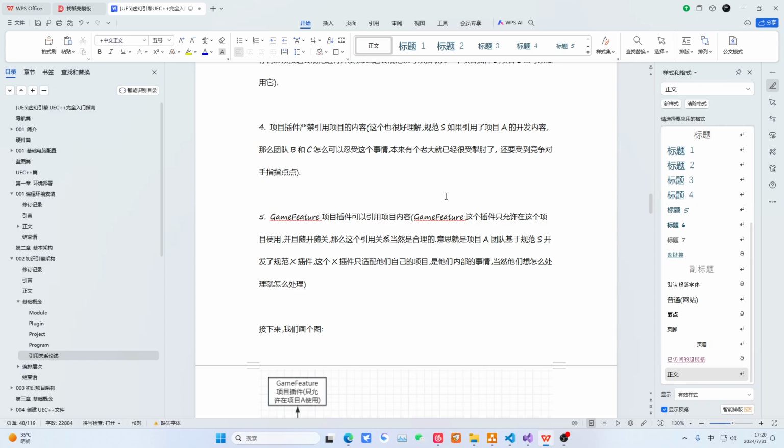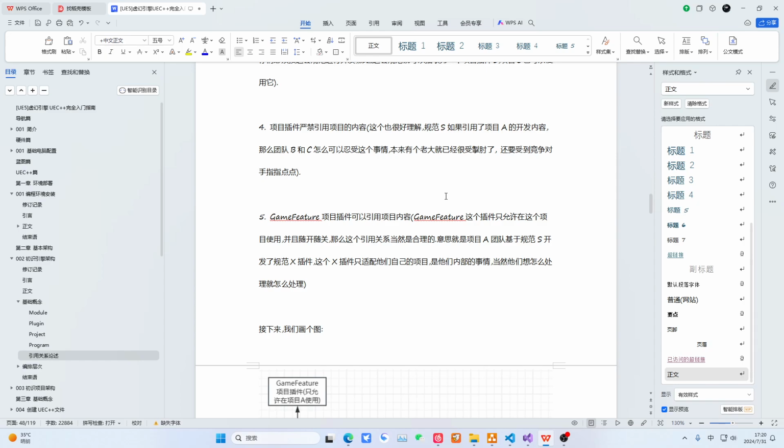Actually, let's give a simple example. Our project team has already built the basic framework. Our 1.0 version is already done. And now we are simultaneously divided into 10 teams, working on 1.1, 1.2, 1.3, 1.4, 1.5, and so on. The 10 teams are developing 10 pieces of content. All 10 pieces of content are based on our 1.0.